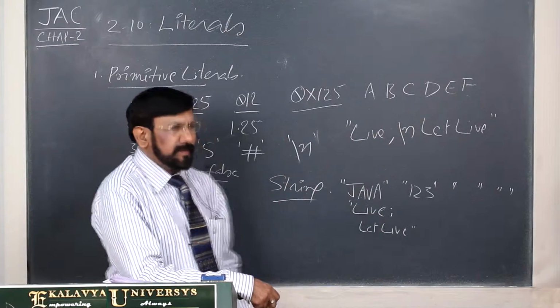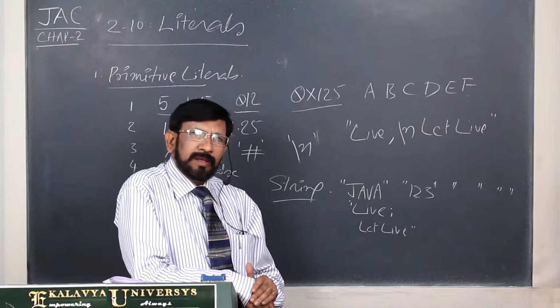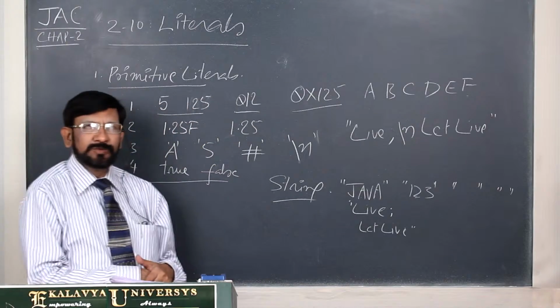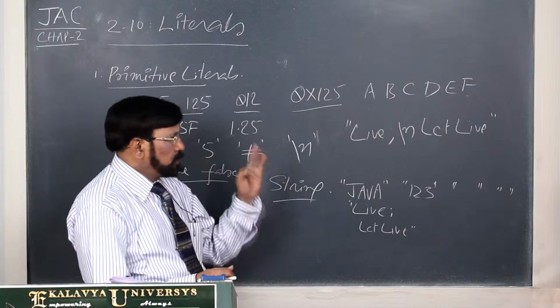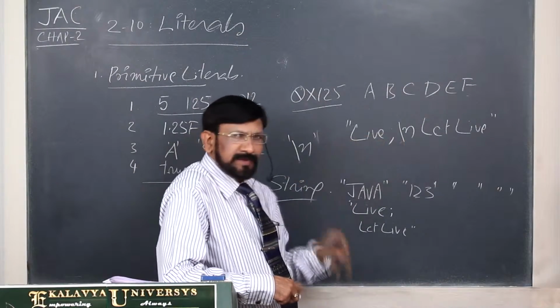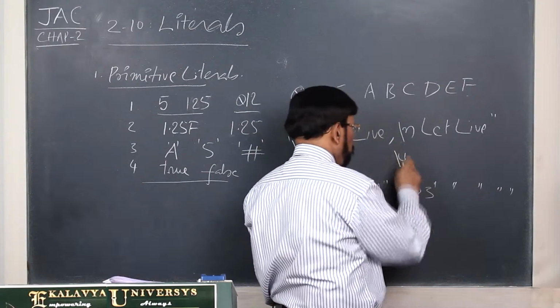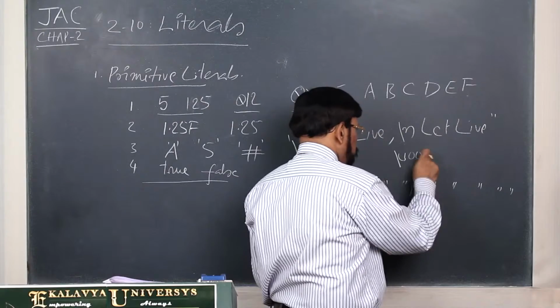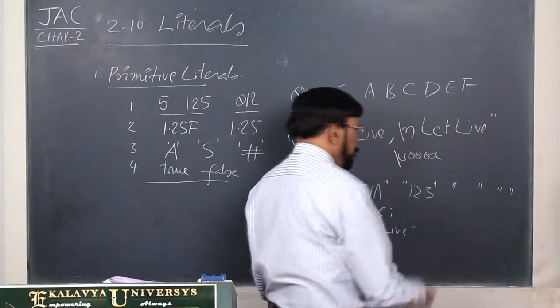Here, one very important point I should introduce: Unicode characters. Java is based on Unicode. That's why we can use Unicode characters. Now, as far as new line is concerned, what is the equivalent Unicode? \u000A.